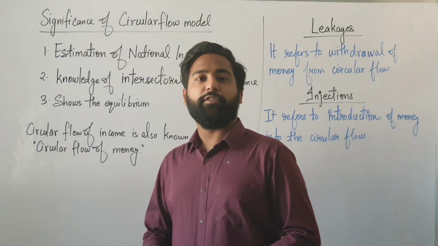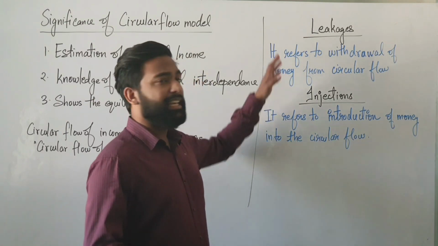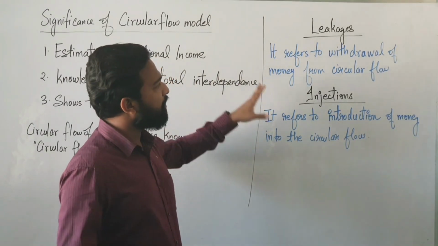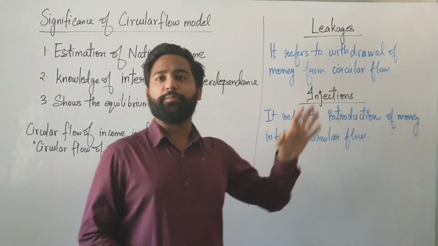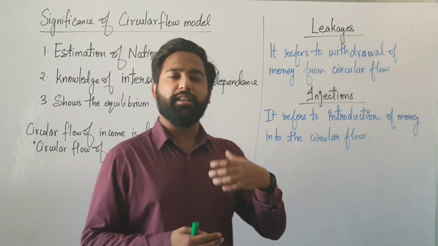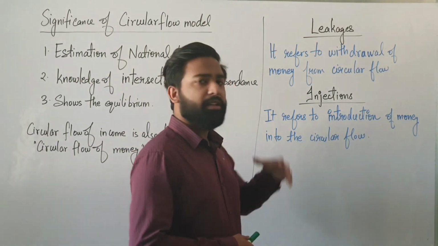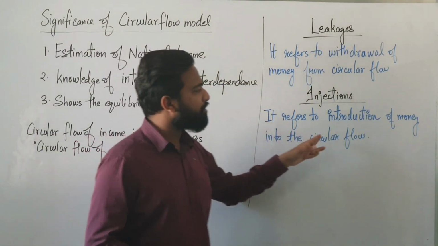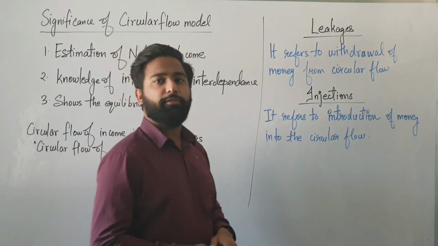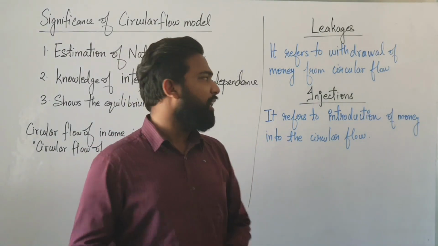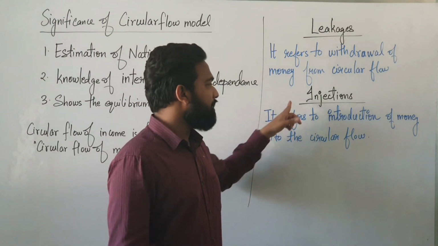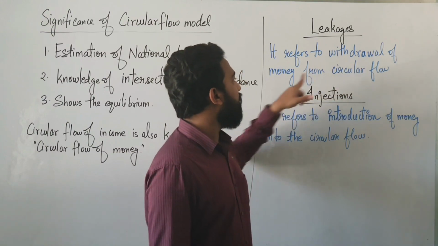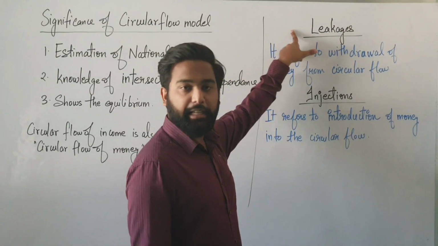Now the last topic for this chapter is leakages and injections. What are leakages? Leakages refers to withdrawal of money from the circular flow. Suppose we have a circular flow in the economy and someone withdraws money from the flow, then it is known as leakages. And what are injections? It refers to the introduction of money into the circular flow. Suppose someone is investing money into the flow, then it is known as injections. The introduction of money in the circular flow is known as injections, and the withdrawal of money from the circular flow is known as leakages.